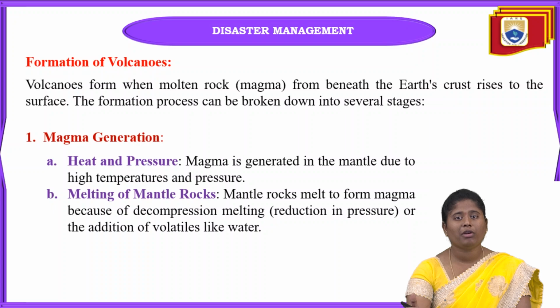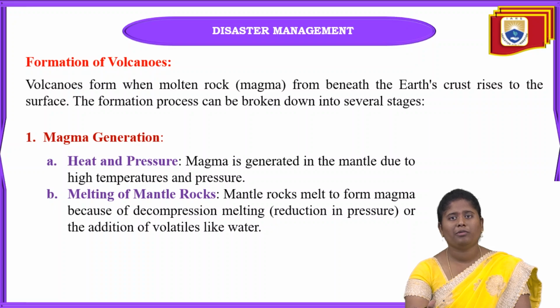When there is a reduction in the pressure, or when we add volatiles like water, magma can also be generated by these. Mainly this magma is generated at high pressure or high temperature, when decompression melting occurs and when we add some volatiles like water.